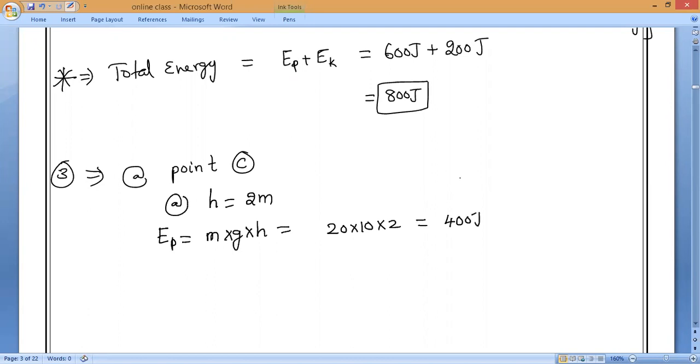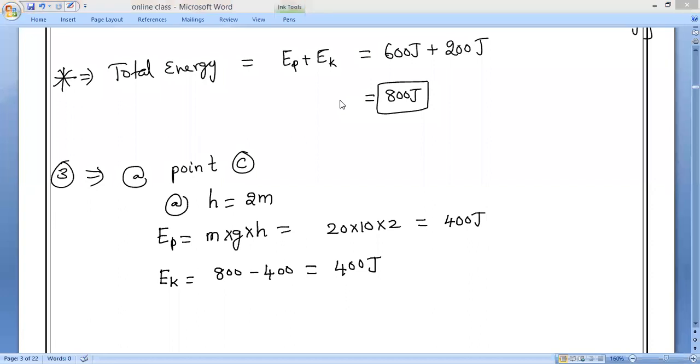Clear? Very good, Noor. So now, as we know, kinetic energy is equal to the potential energy lost by the body. So kinetic energy is equal to 800 minus 400, which is equal to 400 joules. You all need to solve. If you are not solving, you cannot. You must solve, everybody.